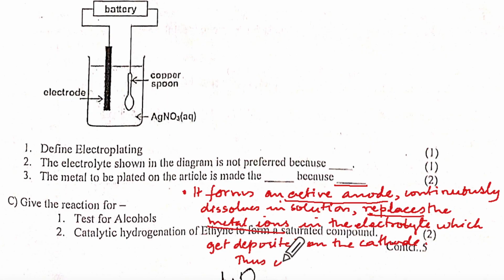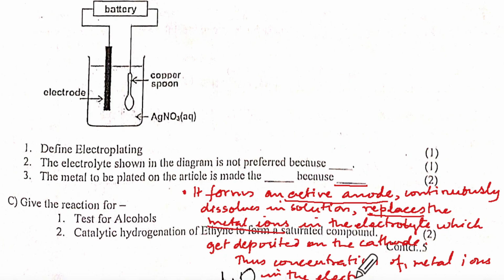Thus the concentration of metal ions in the electrolyte remains the same.